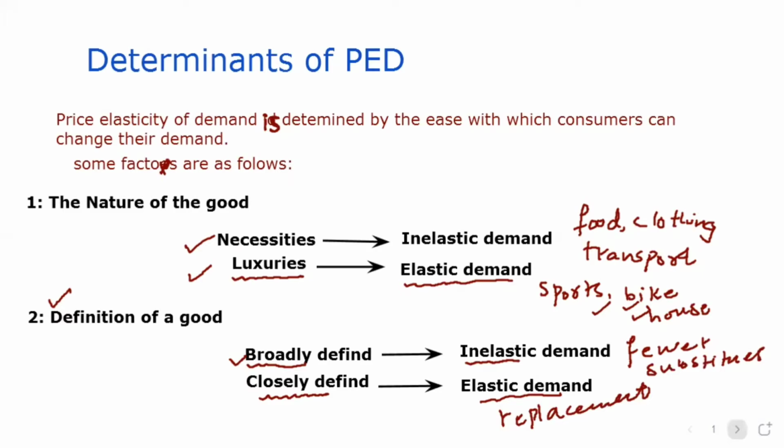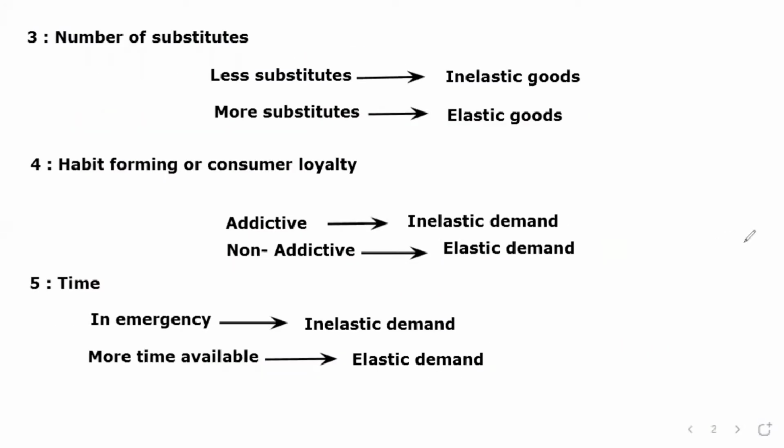I hope you understand. Now moving to the third point, the number of substitutes. If a product has fewer substitutes, its demand will be inelastic. Goods that have more substitutes or more replacements will have elastic demand.